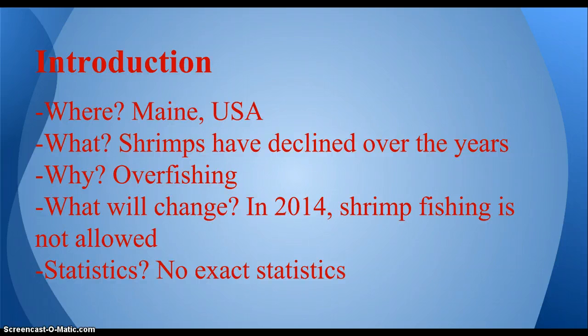Well, they decided to completely ban the shrimp fishing for 2013, which in my opinion is really a drastic decision. Now let's take a look at the statistics. Well, first of all, there were no exact statistics. So what this means is there were plenty of shrimps that they did not have to be concerned about. But now, as the shrimp population went back, they actually banned the shrimp fishing for one complete year. So you have to imagine from how much the shrimp population went back to completely banning the shrimp fishing for 1 year. So you went from not even caring about how much shrimp you have because you have so much, and then to completely banning the shrimp fishing for 1 year.